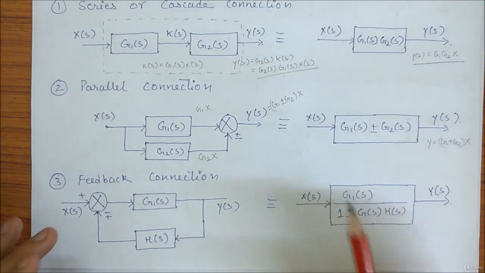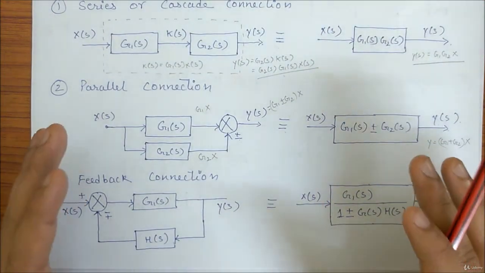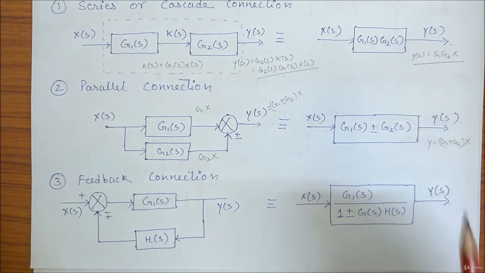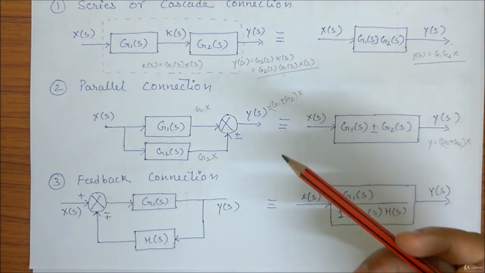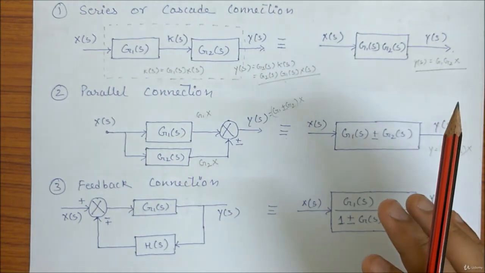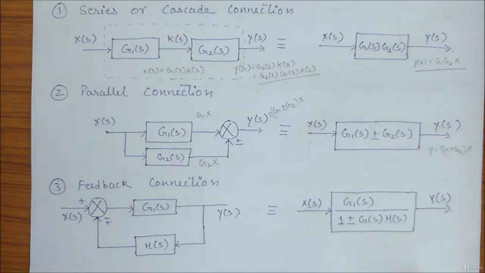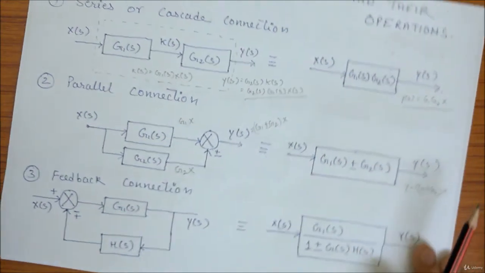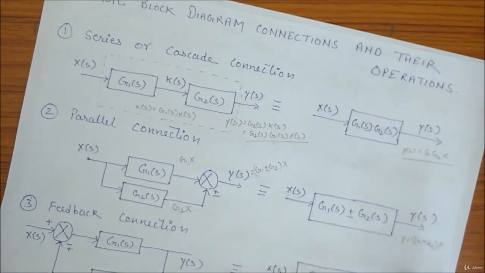You should know these things by heart, because these cases will be useful when we reduce big block diagrams, and there I will directly use the results. For your reference, I'll be showing you these slides again and again, but my suggestion is you should know this stuff by heart.